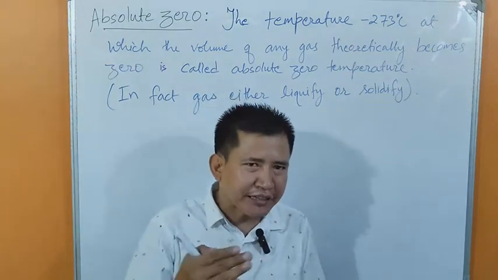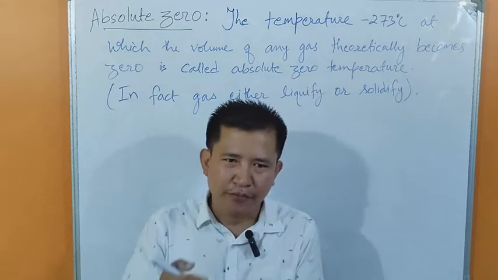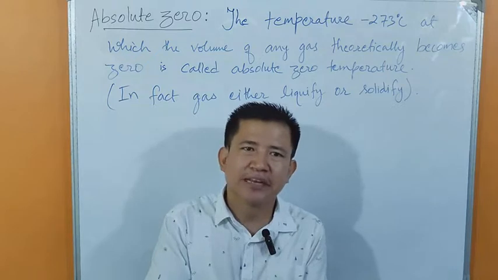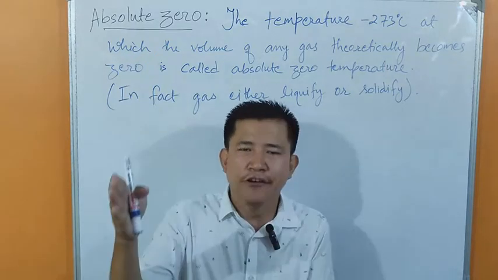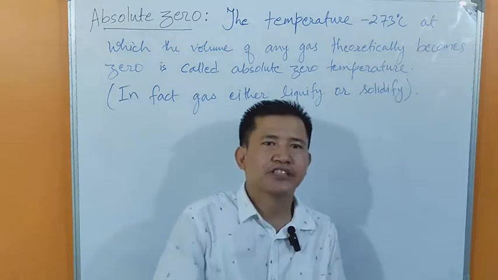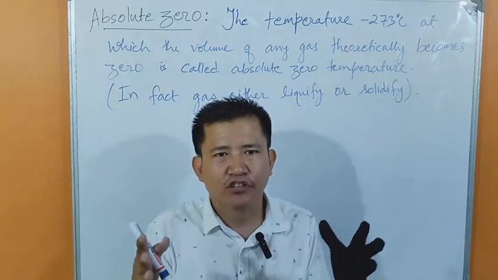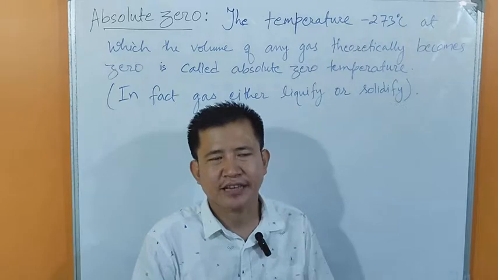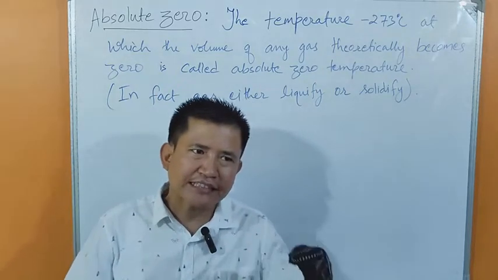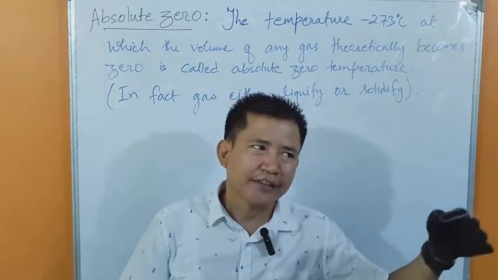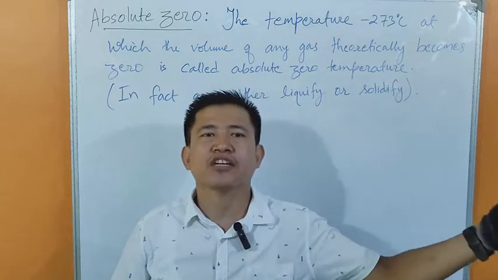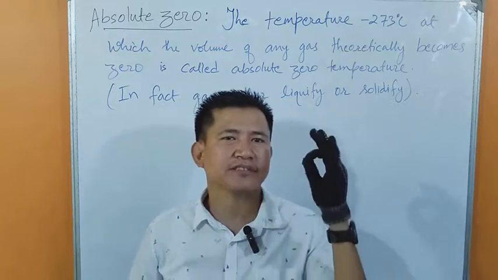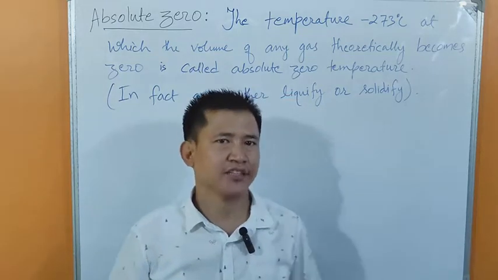But if you decrease the temperature from 0 degrees Celsius, like minus 1 degree Celsius, minus 2 degrees Celsius, minus 3 degrees Celsius and so on, the volume of gas also decreases. If you continue decreasing the temperature until it reaches minus 273 degrees Celsius, that is the lowest possible temperature that can be attained.